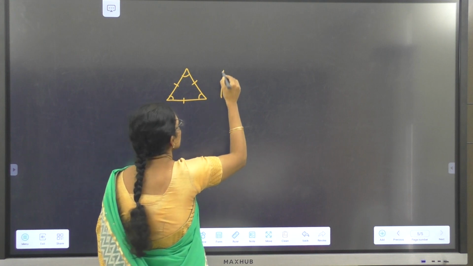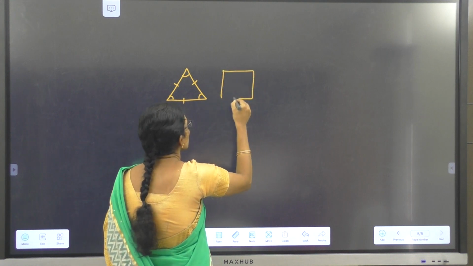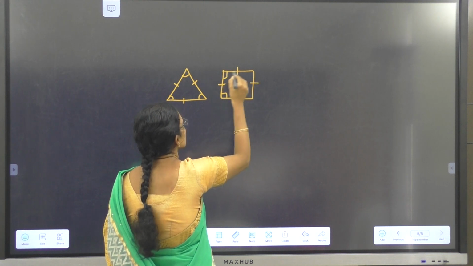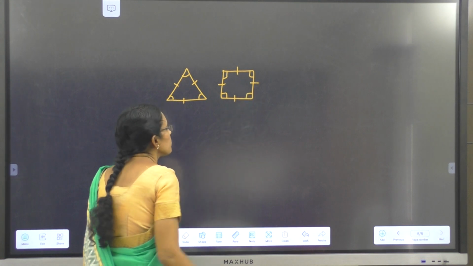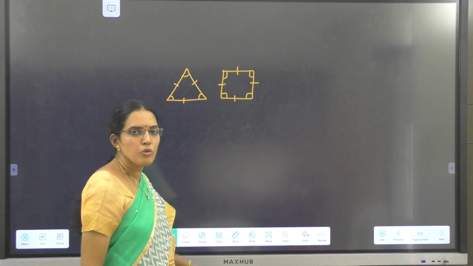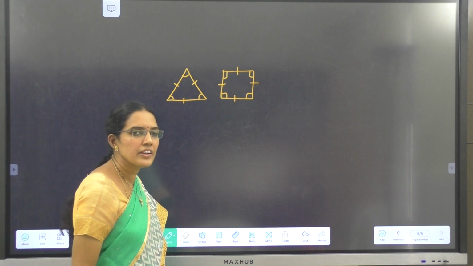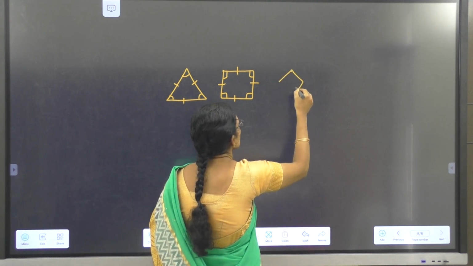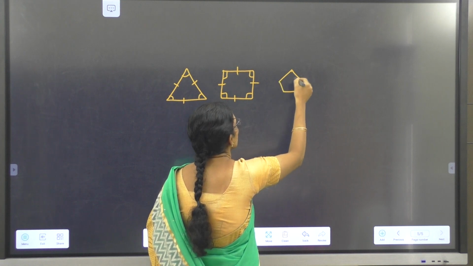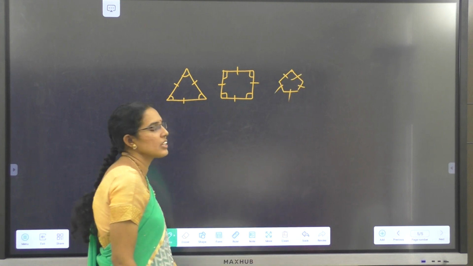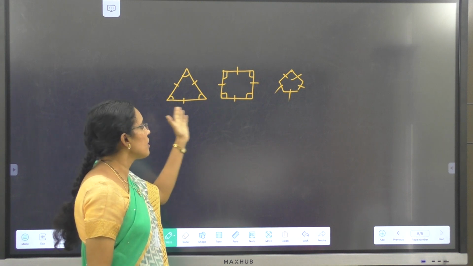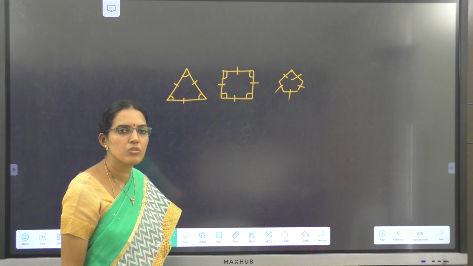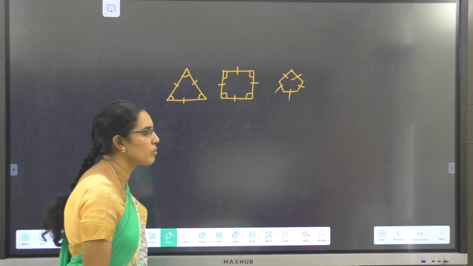Now a 4-sided regular polygon is a 4-sided polygon. If all the 4 sides are equal and all the 4 angles are equal, we call it a regular polygon. It is a square. Similarly, if there are 5 sides, a 5-sided regular polygon, we call it a pentagon. Regular pentagon, regular hexagon, these are all regular polygons. For regular polygons, we can easily find the perimeter by using one small formula. We will see about that now.